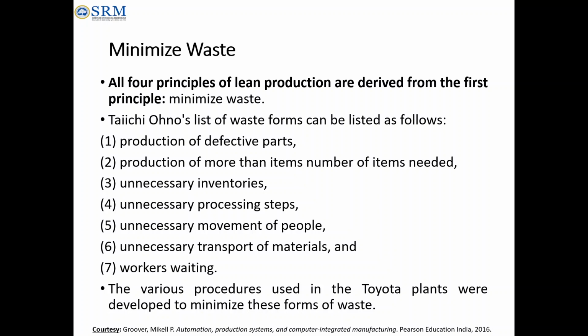So that should be avoided, and we are keeping the workers waiting. For example, they completed the work or the task given to them on the particular machine. If we immediately give the next job, that is better, otherwise making them wait is merely waste, right? So these are all the wastes he derived, and he wanted to reduce them. So minimizing the waste is that. He implemented this concept in the Toyota plants also, and he successfully minimized this kind of waste. Okay, so this is the first principle under lean production.